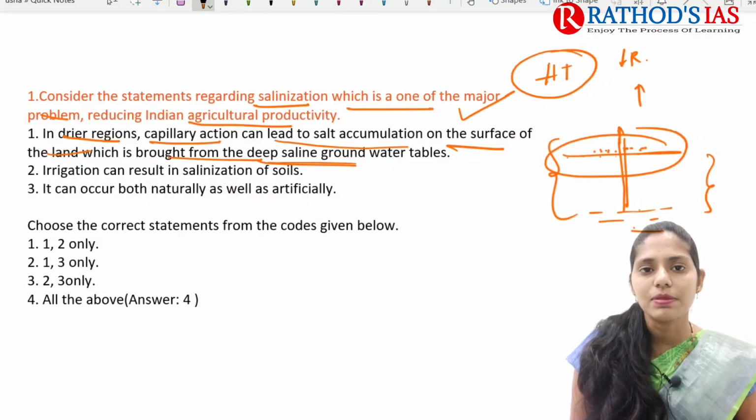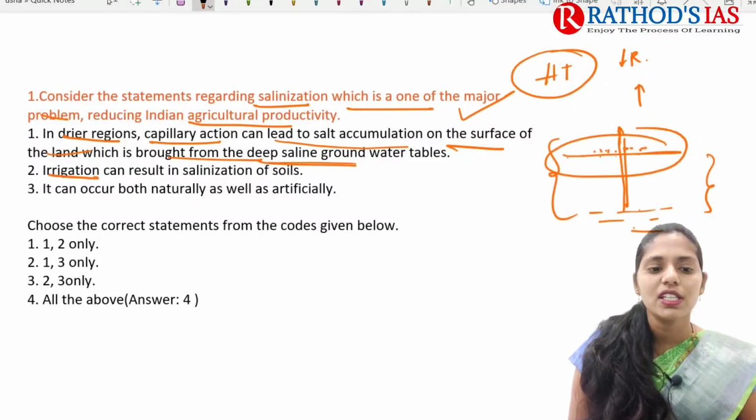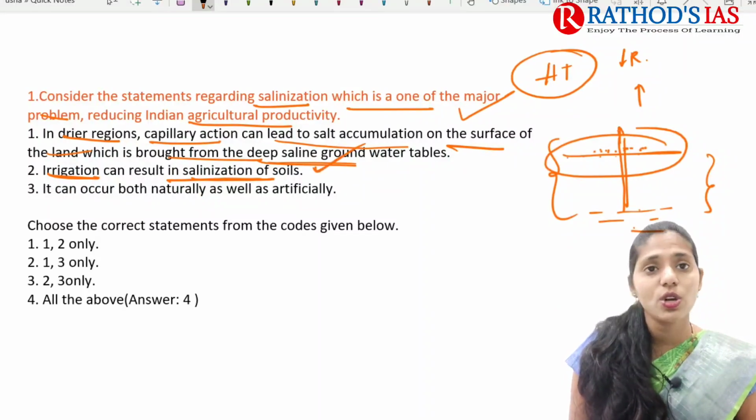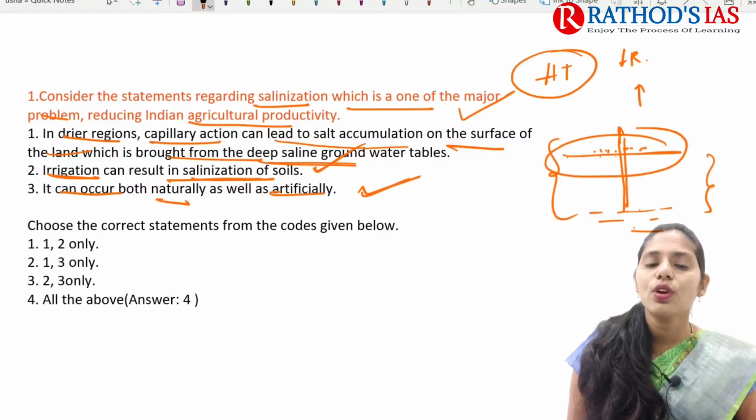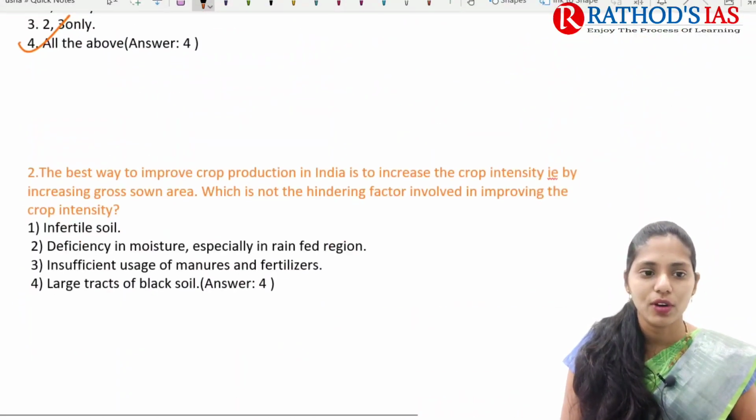So first statement is absolutely correct. And second one is irrigation can result in salinization of the soils. Yes, irrigation is also one important reason. And next one is it can occur both naturally and as well as artificially. Yes, this statement is also very much correct. So here you need to identify correct statements. That is, correct option here is all the above.